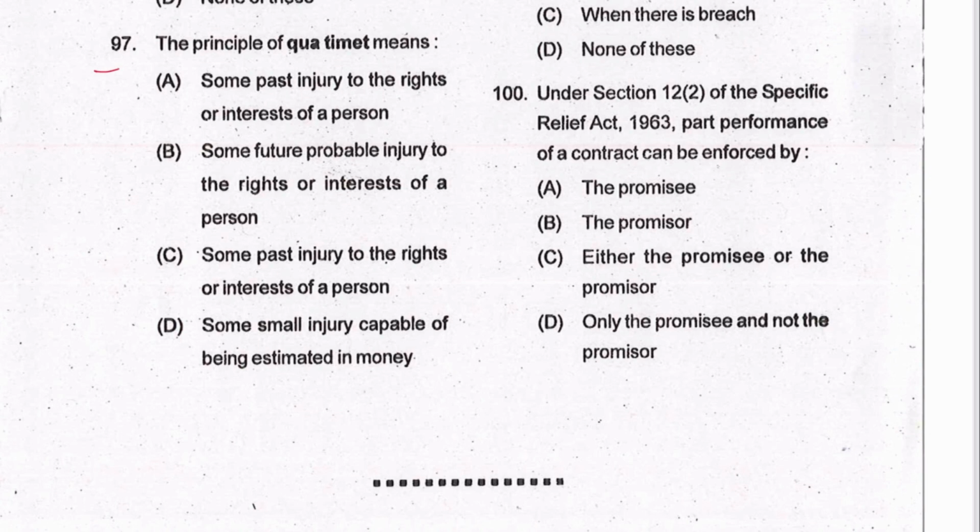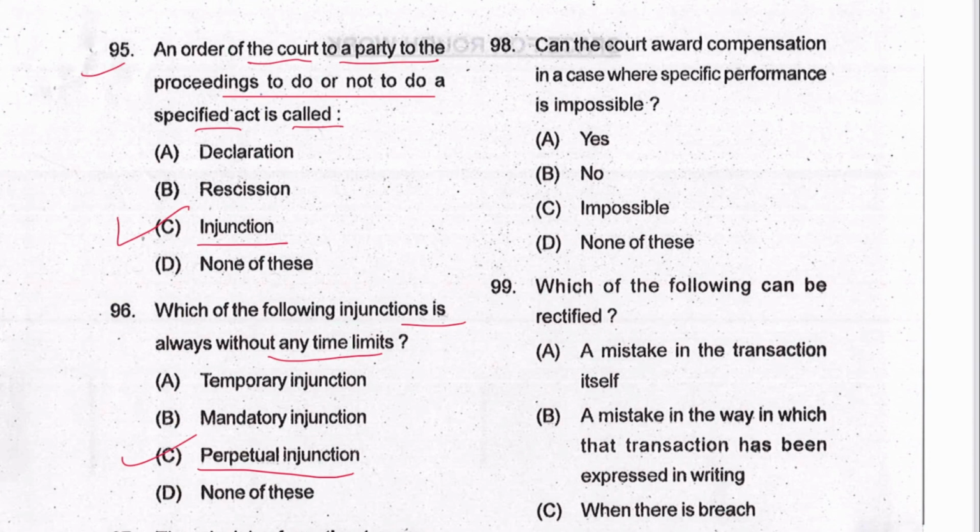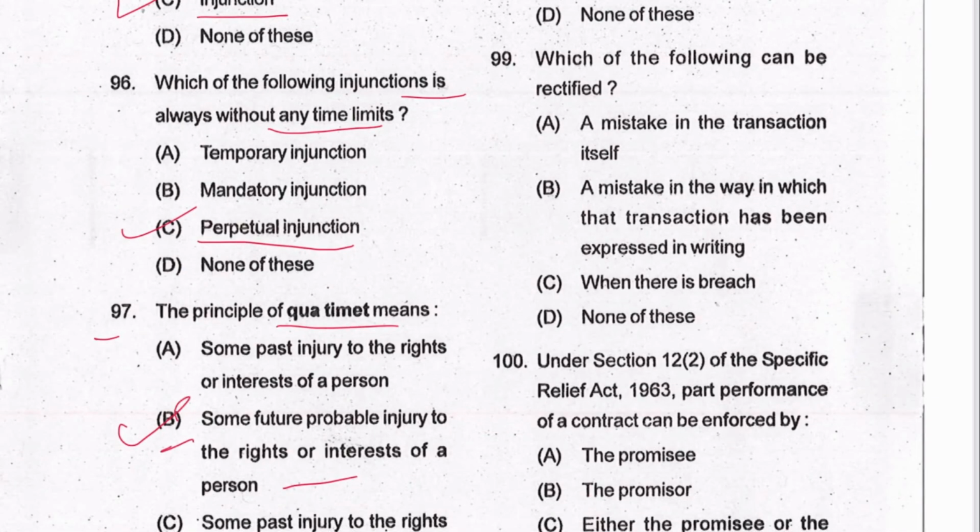Next 97, the principle of quia timet means some future probable injury to the right or interest of a person. B is the answer. Next 98, can the court award compensation in a case where specific performance is impossible? Yes, A is the answer. Next 99, which of the following can be rectified?